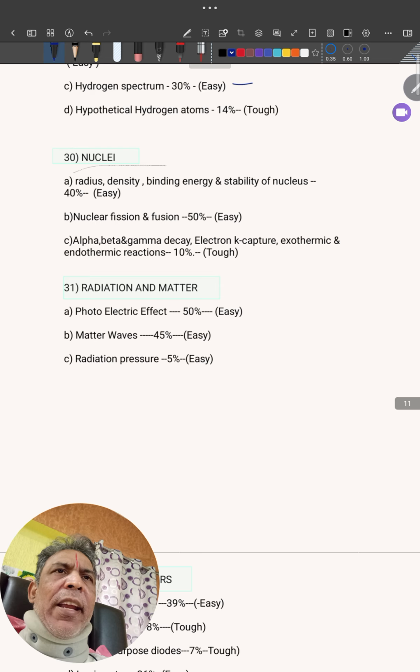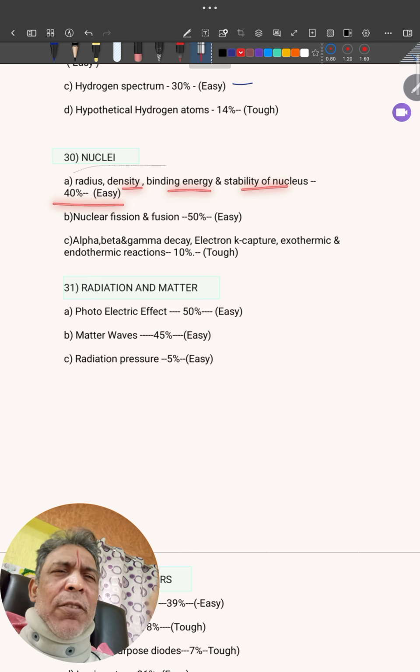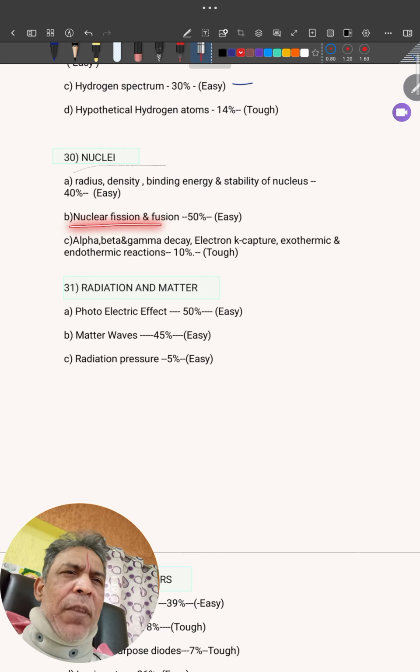Next, we'll take the nuclei. Finding out the radius, density, binding energy, stability of nuclei. 40% easy topic. You also study nuclear chemistry, so you're not supposed to skip this. Compulsory, you have to pick up. Nuclear fission, fusion. Simple formula based.